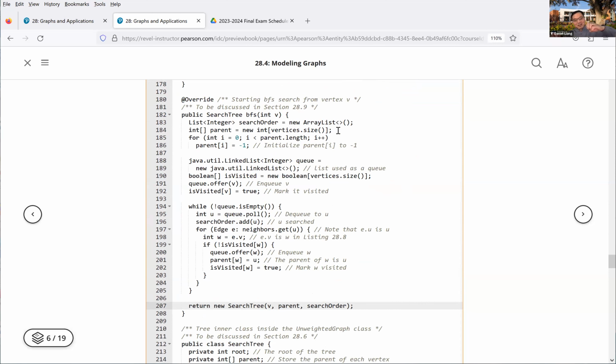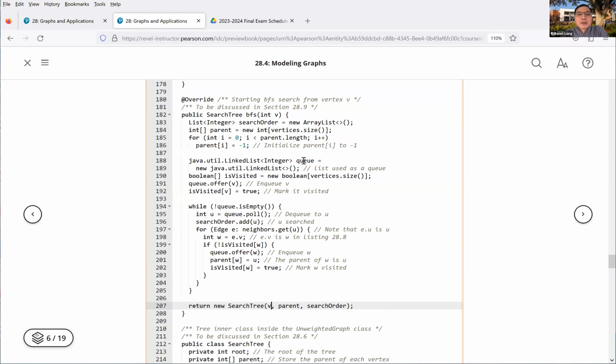They are the children of this one, so for each one you search, the parent is that vertex. That's the parent information. Initially, all the parents are -1, indicating that the parent is not yet determined. And this is the search order as a list.